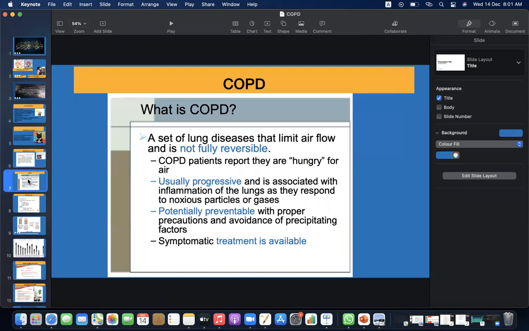What is COPD? A set of lung diseases that limits airflow and is not fully reversible. COPD patients report they are hungry for air. It is usually progressive and is associated with inflammation of the lungs as they respond to noxious particles or gases. It is potentially preventable with proper precautions and avoidance of precipitating factors. Symptomatic treatment is available.